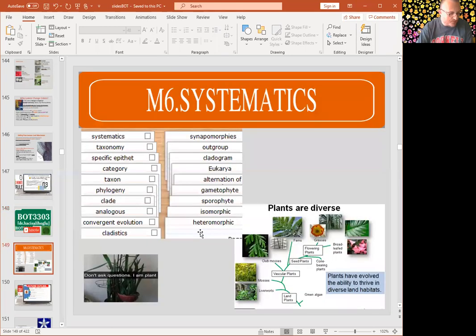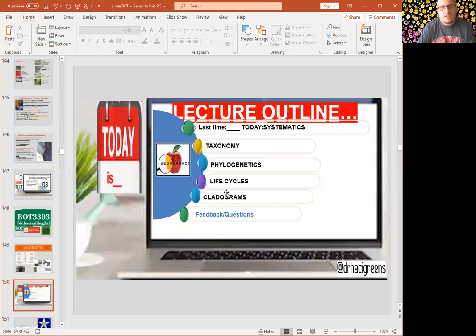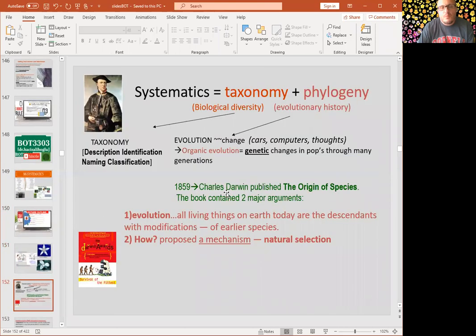Let's get started. Okay, so systematics. Systematics is an area in biology which is made of taxonomy plus phylogeny. Taxonomy is biological diversity. Phylogeny is evolutionary history. Taxonomy is description, identification, naming, classification of the organisms. Basically, evolutionary history is based on the evolution, but it's specifically organic evolution, genetic changes in populations through many generations.